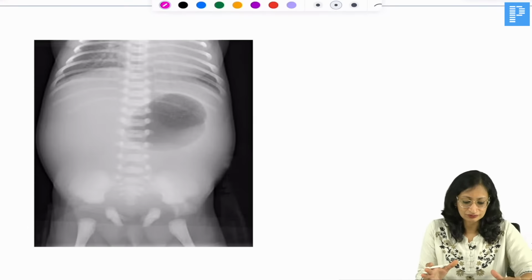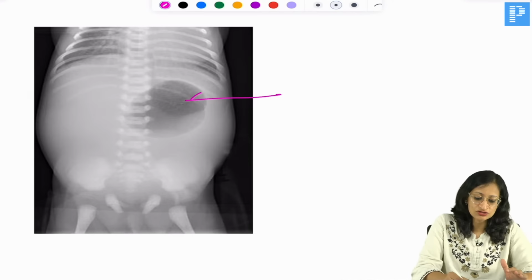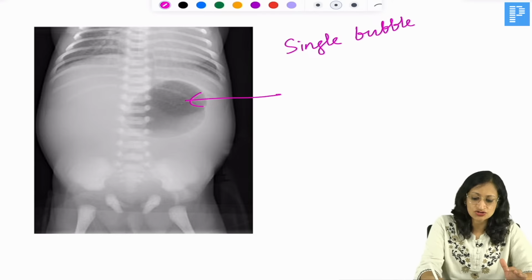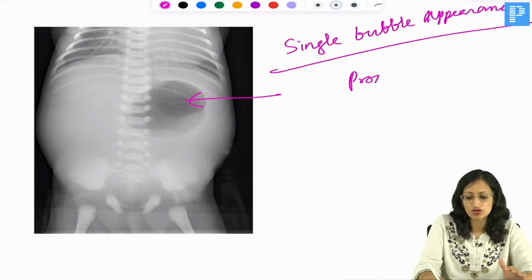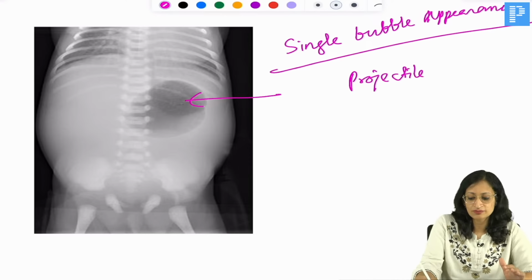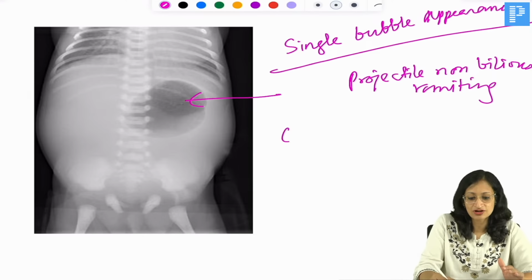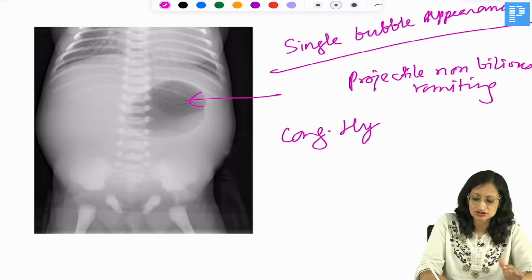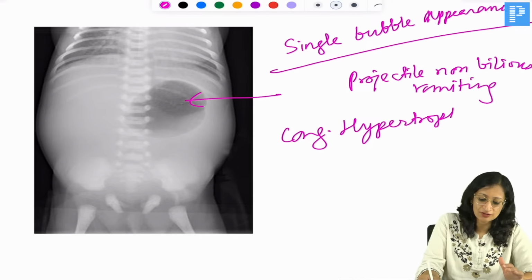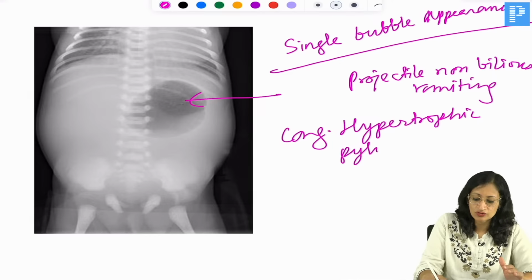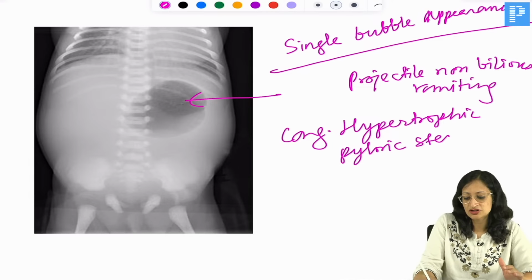Okay, what do you see here? So you see a single bubble appearance on the X-ray, and you get an infant who has got repeated episodes of projectile non-bilious vomiting. So we can think of congenital hypertrophic pyloric stenosis.